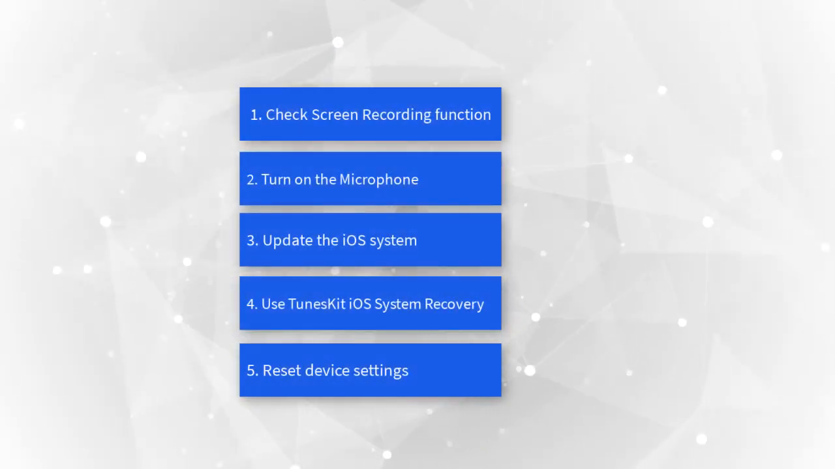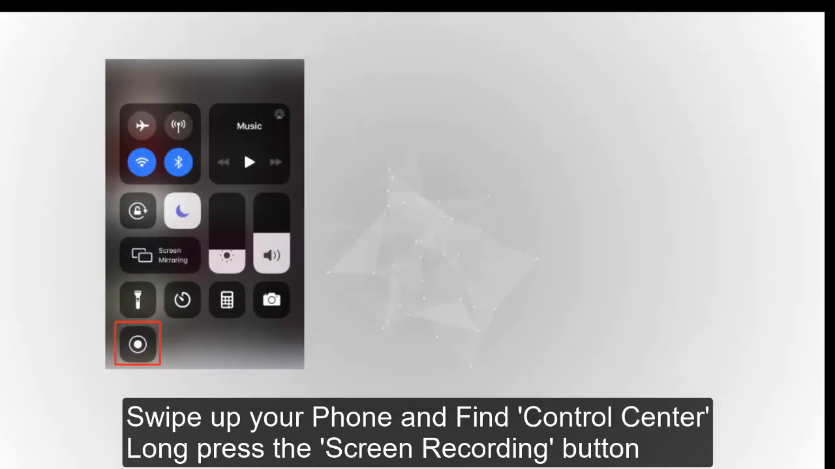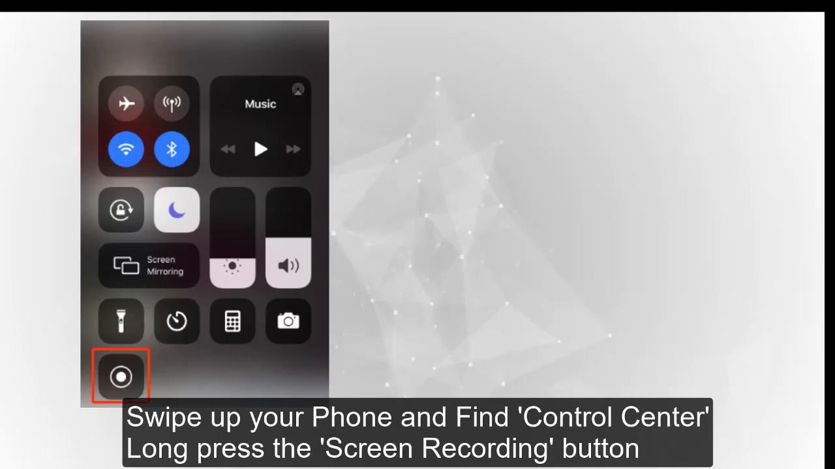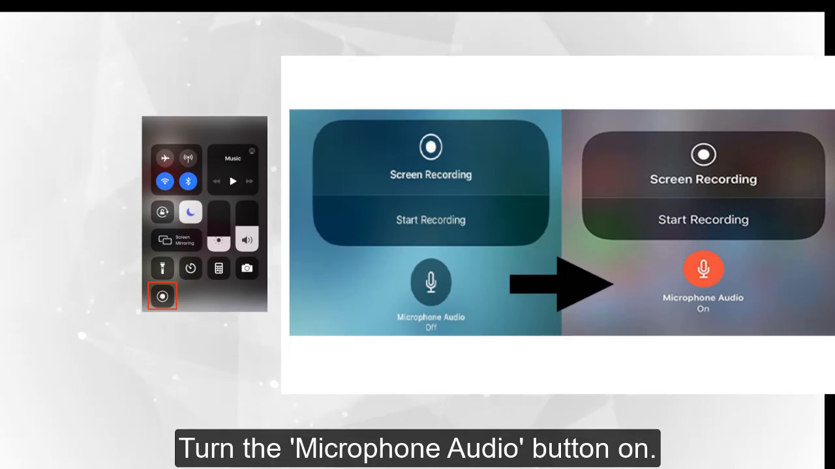Turn on the microphone. Just swipe up on your iPhone and find Control Center. Long press the screen recording button. Turn on the microphone audio button.